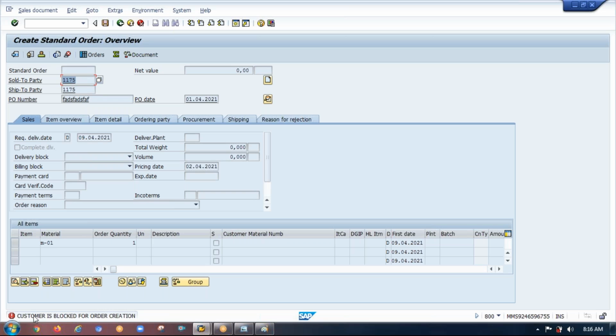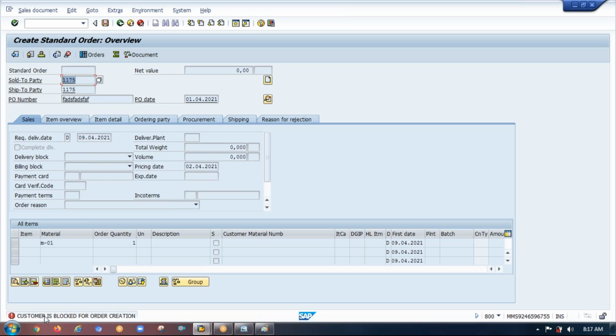This is the message which our institute guys have raised. I have given them an assignment saying if the customer is blocked for sales orders, meaning this customer is not paying the money properly, then you don't create the sales order for him. I told them an example, so they have fulfilled this requirement.